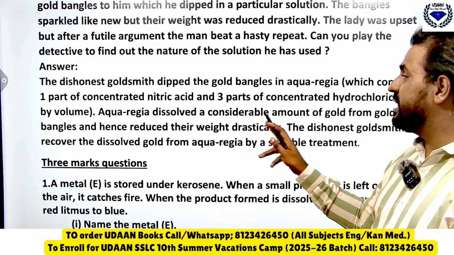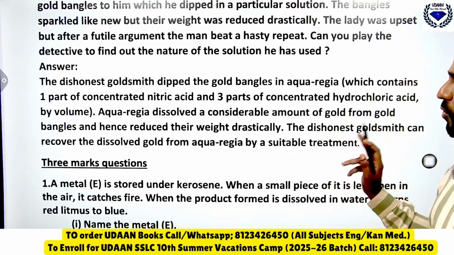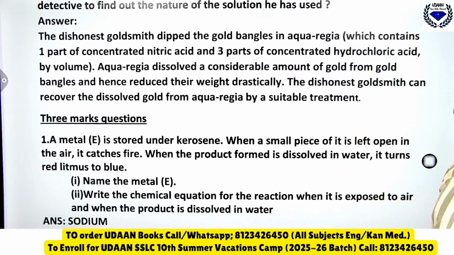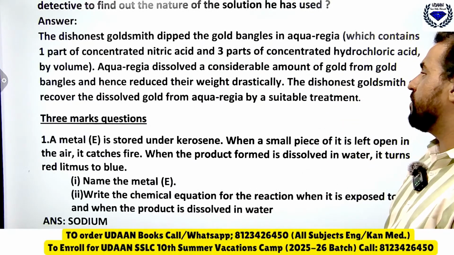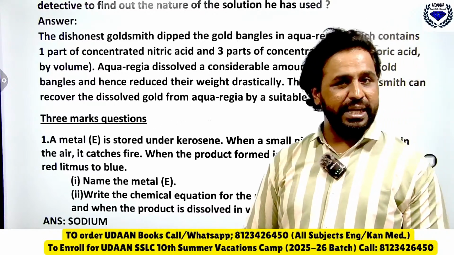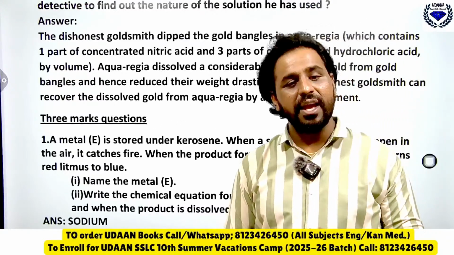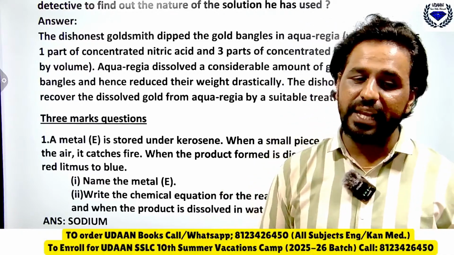Aqua regia dissolved a small amount of gold from gold bangles, hence reducing their weight drastically. The dishonest goldsmith can recover the dissolved gold from aqua regia by suitable treatment. He cheats, and then takes back the gold, so you have to write that here.